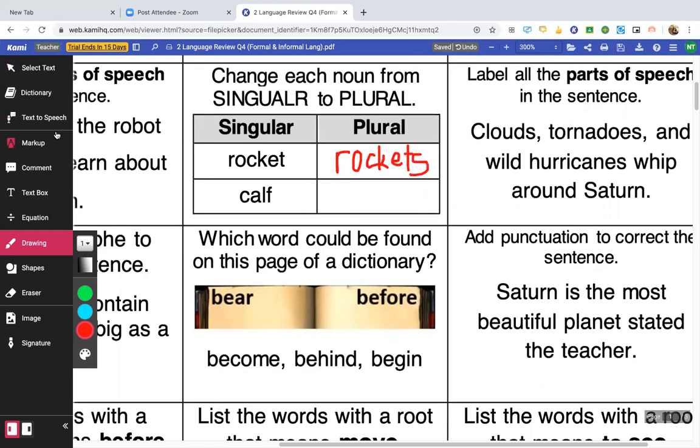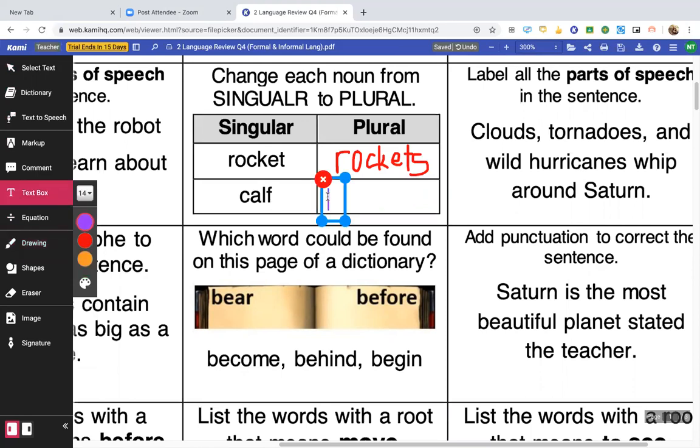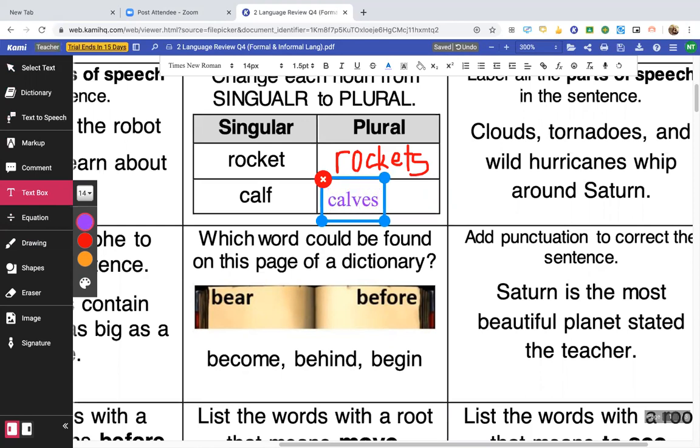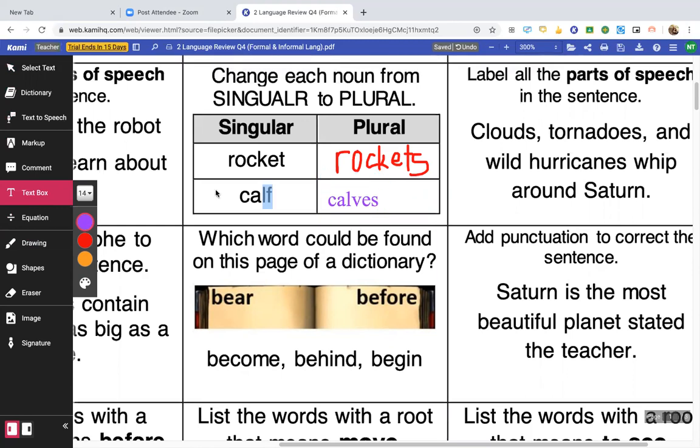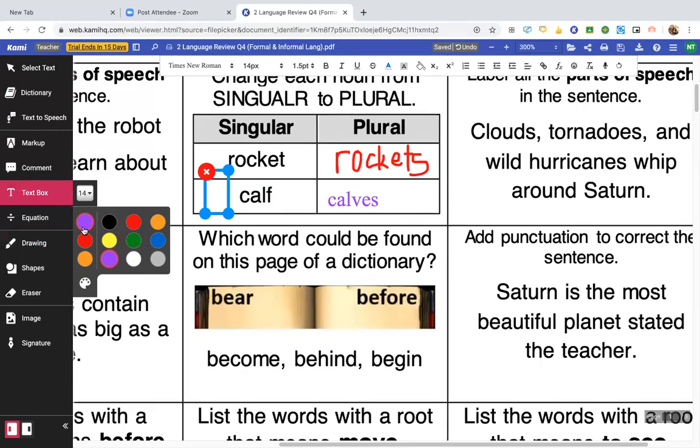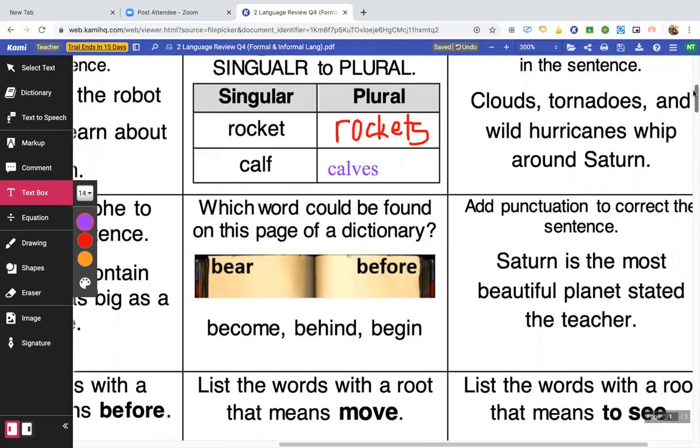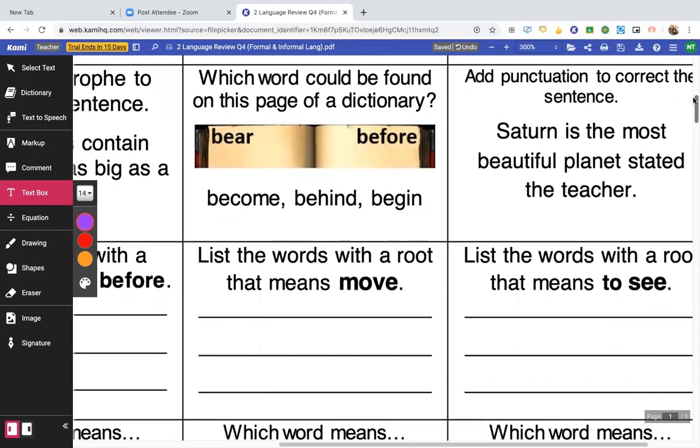All right. Next one is calf. Calf is a baby cow. Or it could be other baby animals too, but I mostly think of cows. So if I have more than 1 baby cow, I would say I have 2 calves. And that's one of those weird ones. Since it's an F, right, we change it to a VES instead. So calves. I guess a calf could also be the bottom part of your leg, right? The back part of the bottom of your leg. That muscle's called a calf also.